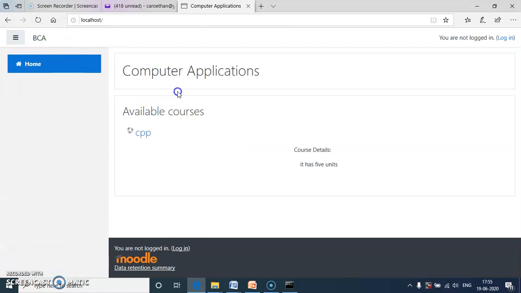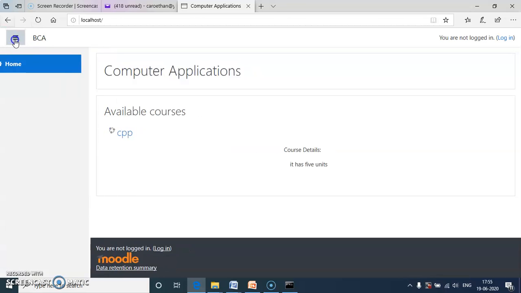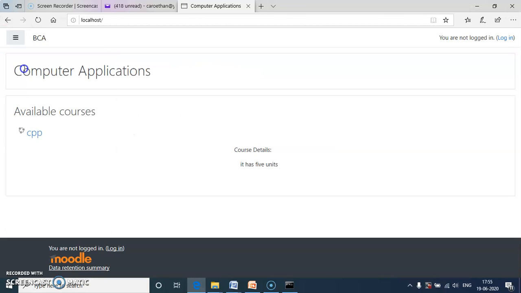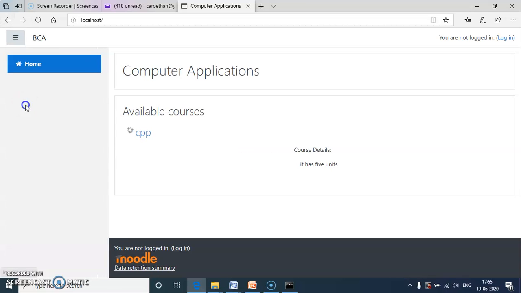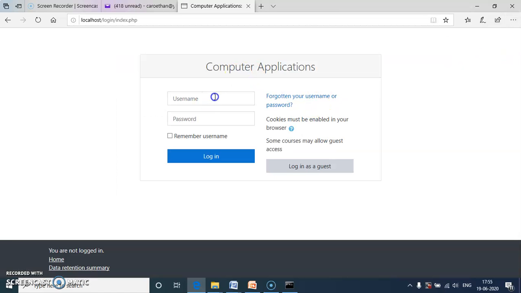We gave the details, computer applications, BCA, at the time of Moodle installation. This is the Moodle environment. First we log in. I give the username and the password, all the details we gave at the time of installation of Moodle.